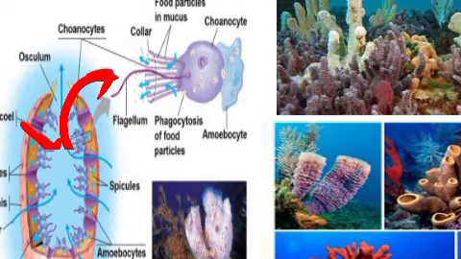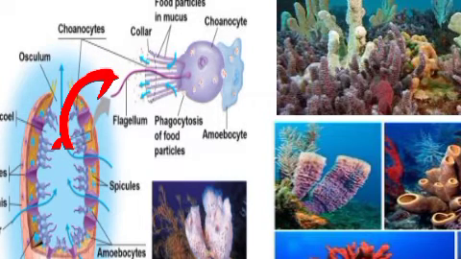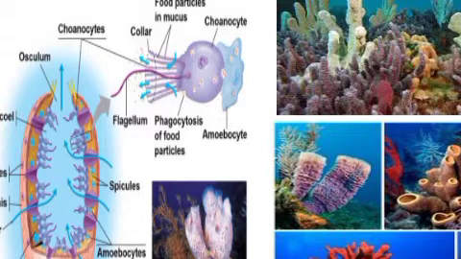it circulates, it will be carrying along with some food materials. So that food material will be taken up by the cells which line the body cavity. So these are the cells which are lining, here you can see the cells which line the body cavity, isn't it? Those cells will take up the food, and they will also utilize the oxygen which is present in the water, and along with that they will release the waste material which can be removed out when the water is eliminated outside through the osculum. Okay, I hope you can follow that. Yes, so this is about the water canal system which is present in this organism.